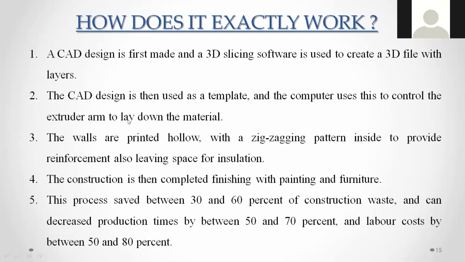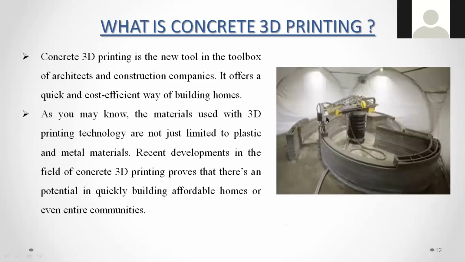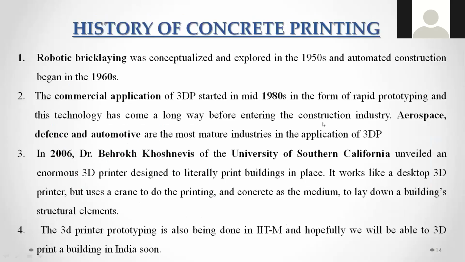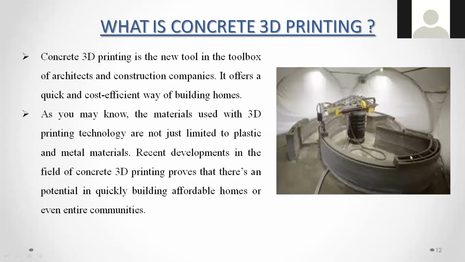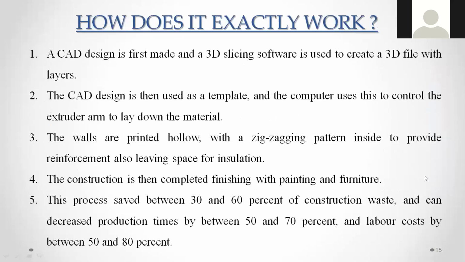I'll show you the extruder. See, this is the extruder. This is the arm, the extruder, which controls the material flow. The walls are printed hollow with a zigzagging pattern inside to provide reinforcement, also leaving space for insulation. When you are printing this concrete material, you can see the hollow space here, to place the reinforcement material. The construction is then completed with finishing, painting, and furniture.